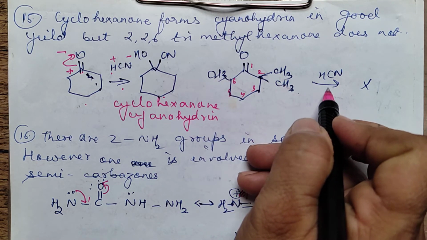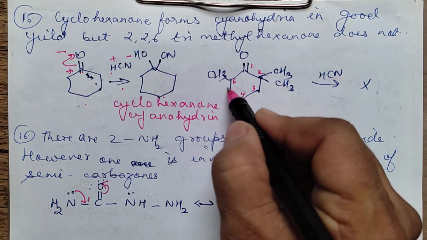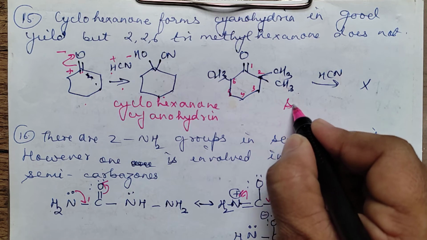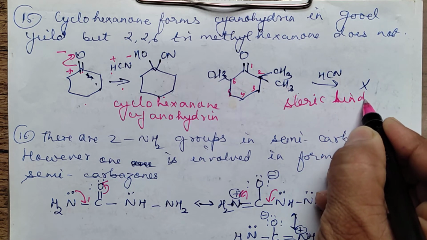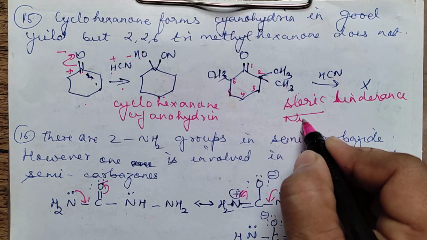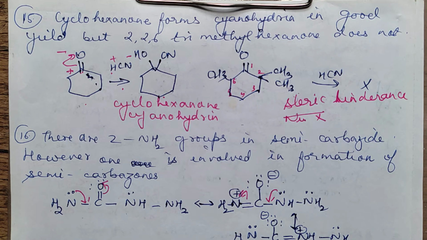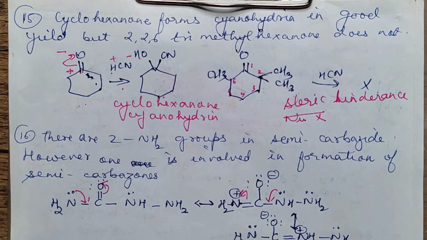If HCN is added, it does not undergo the reaction. Why? Because of the bulky groups present here, there will be steric hindrance. Due to steric hindrance, the nucleophile will not be able to attack. This will not be able to attack. That is one reason. The second reason you can write is that there are these methyl groups present which are electron repelling.